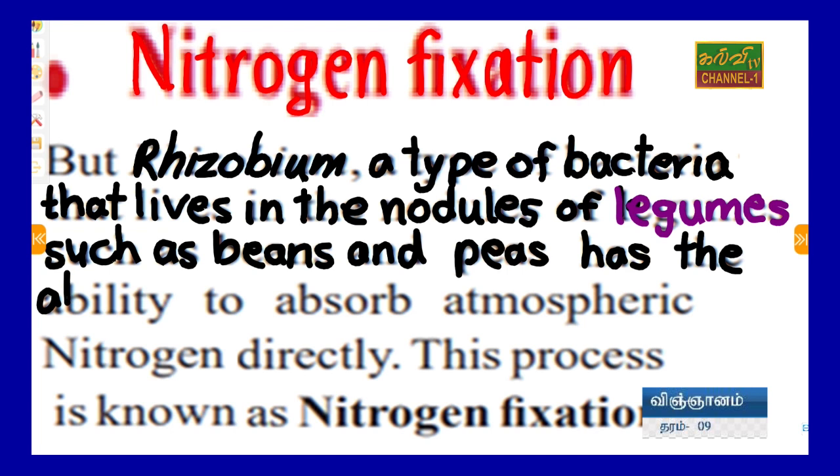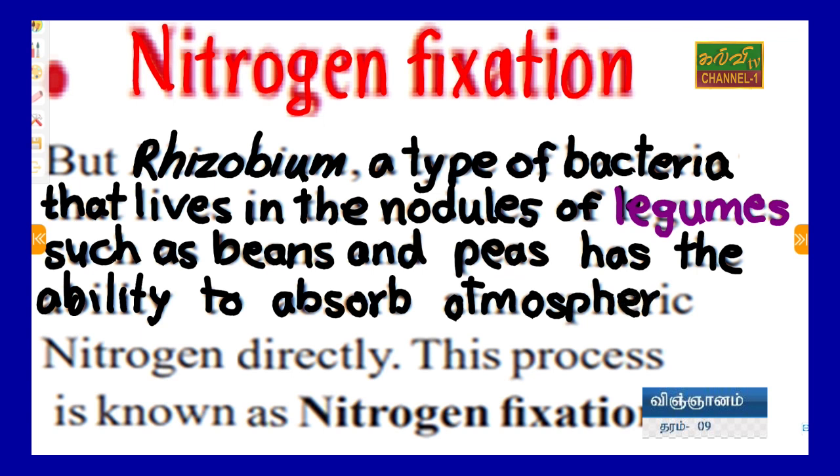Because it has nodules in its roots, it has the ability to absorb atmospheric nitrogen.